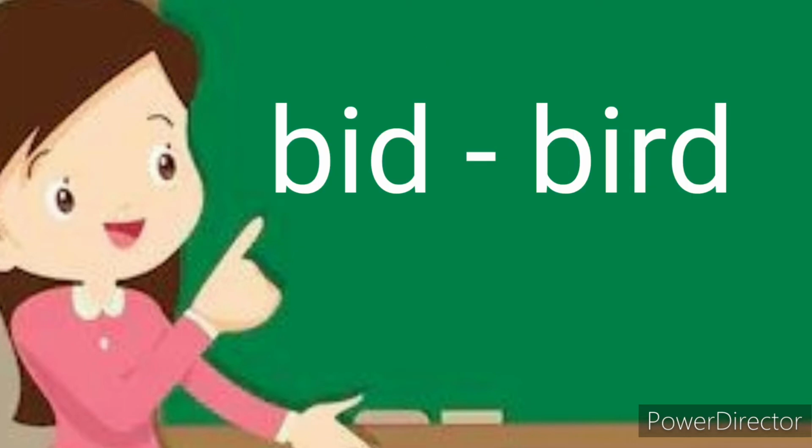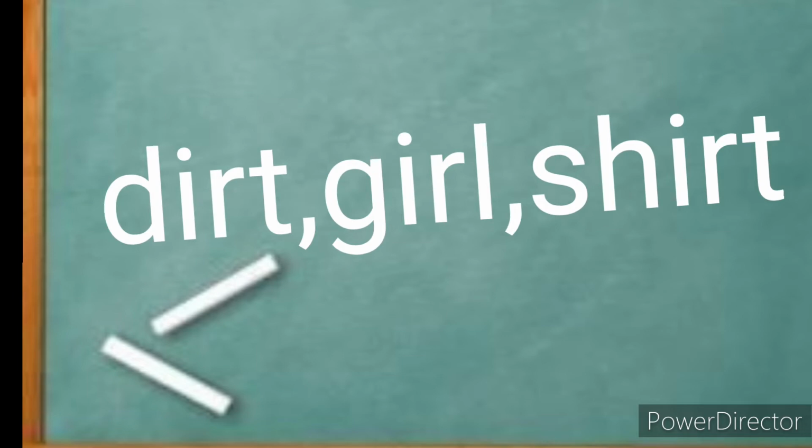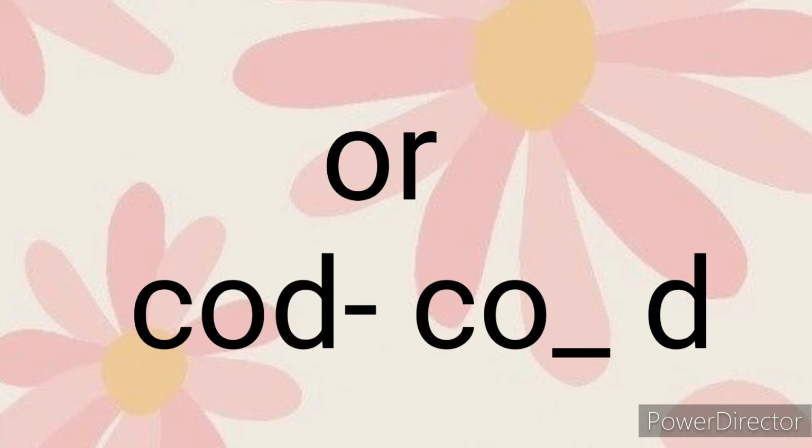When you place R after I, the vowel, it becomes bird. Bird. Few more examples. Dirt, girl, shirt. We don't say dit. And the next one is OR.